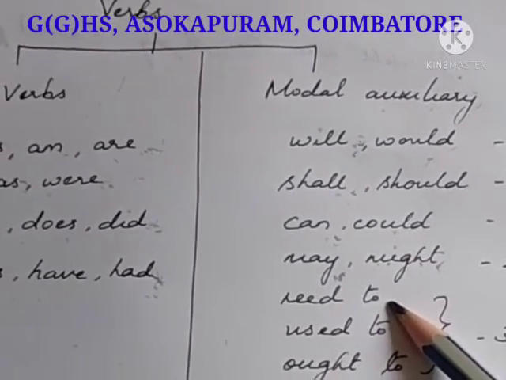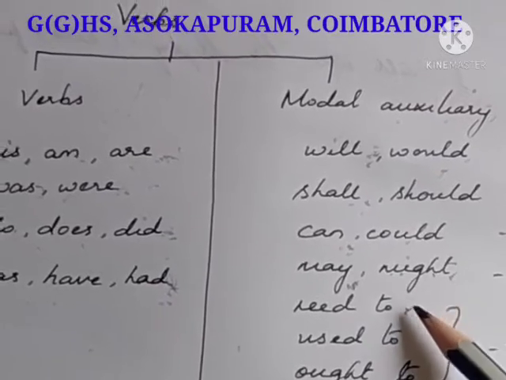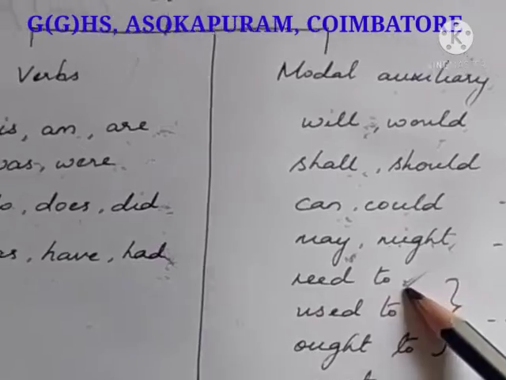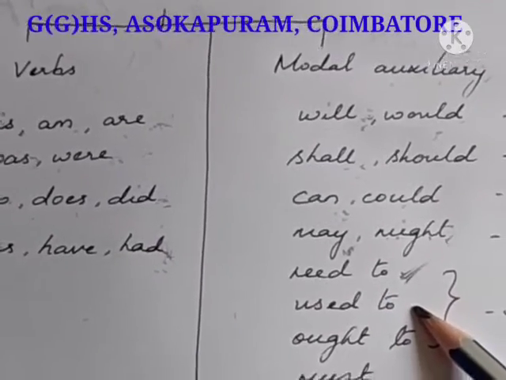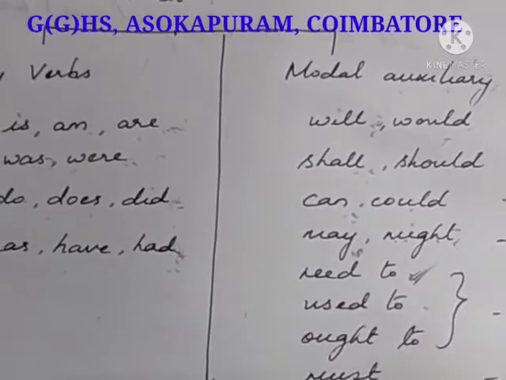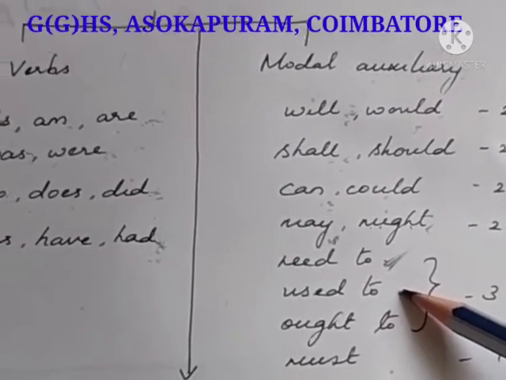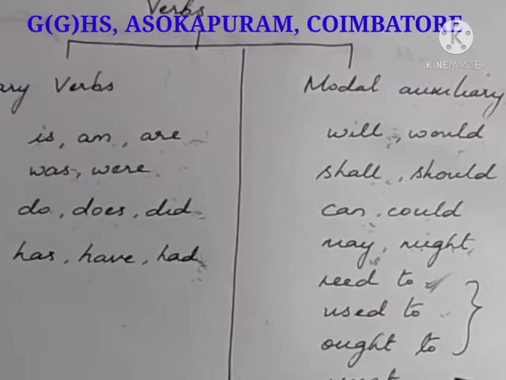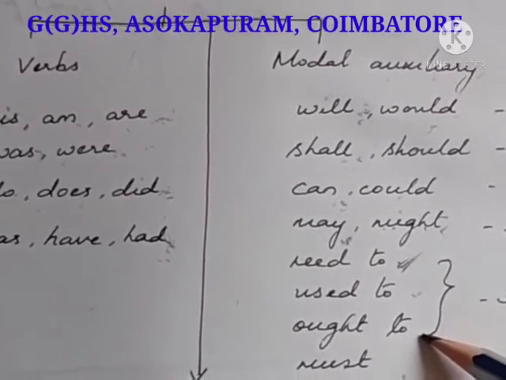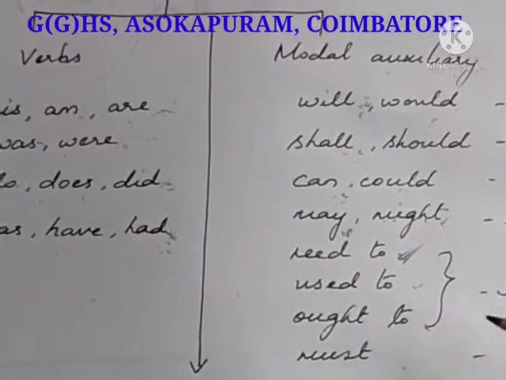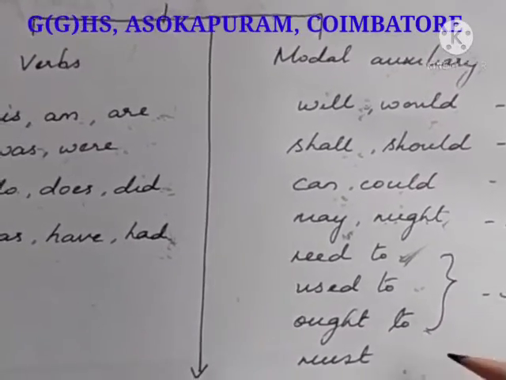Need to is compulsion. That is, you need to complete the work by today itself. That is need to. Used to is for habitual actions. I used to get up at 6 o'clock daily. I used to drink milk every day. Habituals. Then ought to is duty. You ought to follow the traffic rules. You ought to respect the elders. That is duty.